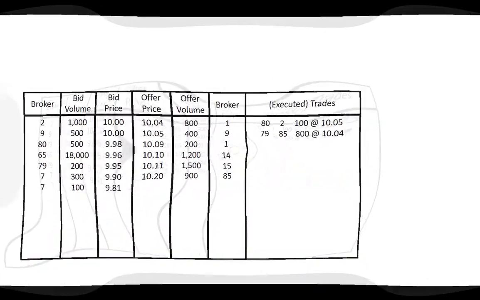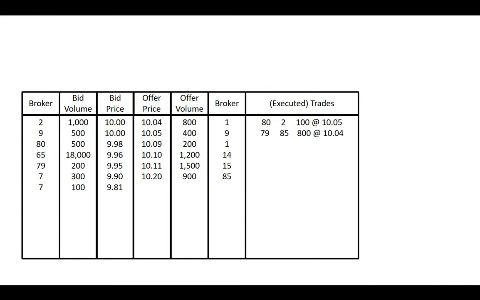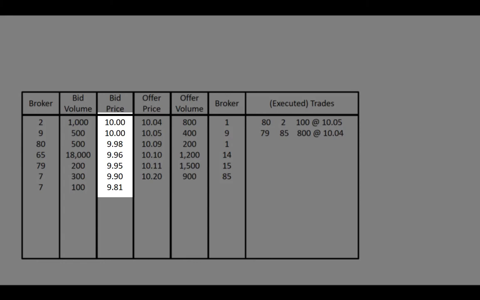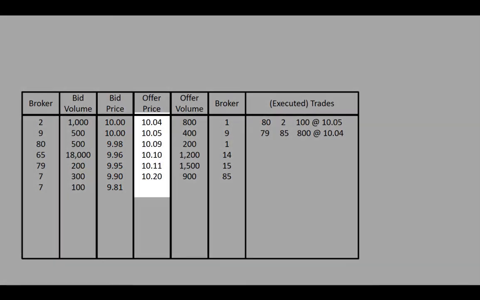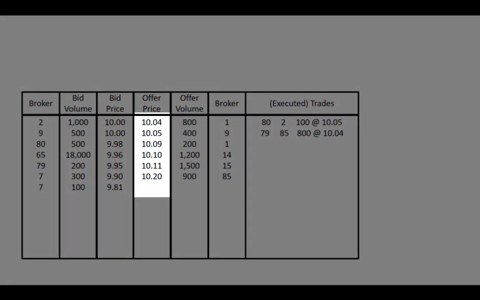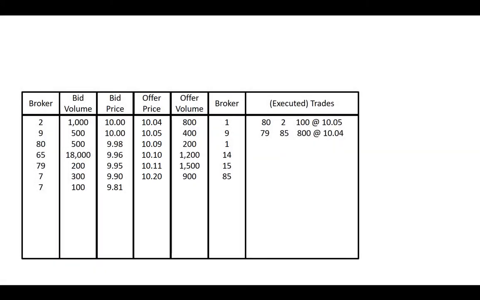Back to the priority rules. The first priority is price priority. Buy orders at higher prices trade before buy orders at lower prices. Sells at lower prices trade before sells at higher prices. We see this in how the book is organized.